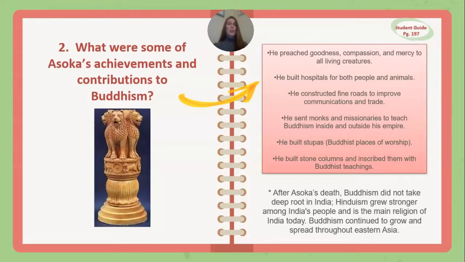Question number 2. What were some of Asoka's achievements and contributions to Buddhism? He preached goodness, compassion, and mercy to all living creatures. He built hospitals for both people and animals. He constructed fine roads to improve communications and trade. He sent monks and missionaries to teach Buddhism inside and outside his empire. He built stupas, which were Buddhist places of worship, and he built stone columns and inscribed them with Buddhist teachings.